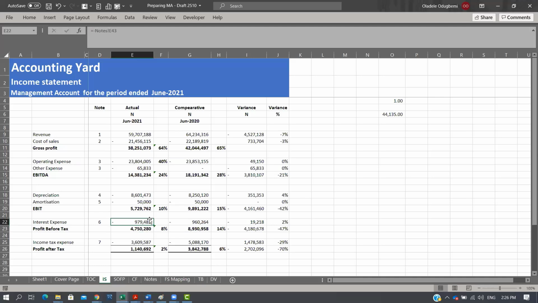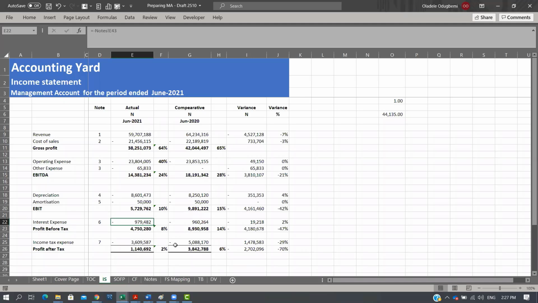Now the next thing is my interest expense. The standard allows us to put interest expense either in our operating activity or the financing activity. But most businesses, based on the nature of the business, default to putting interest expense in their financing activity. Because of that, we adjust for it. But if the business has chosen to reflect interest expense within the financing activity, then there's no need to adjust for it. Secondly, you need to ask yourself, the interest expense you are seeing in the P&L, is it cash or is it non-cash?